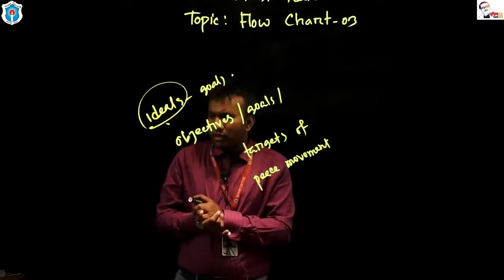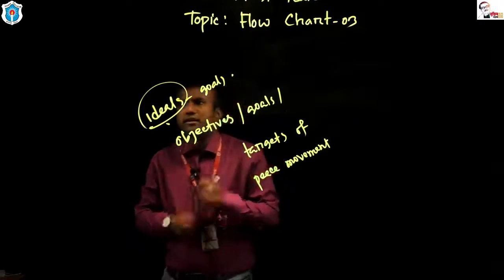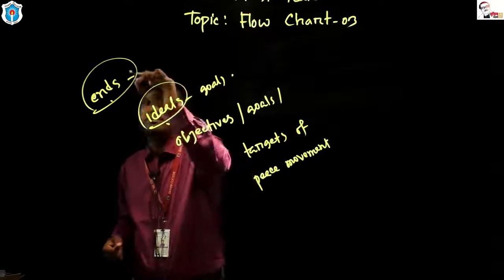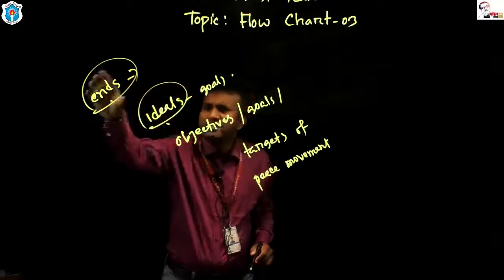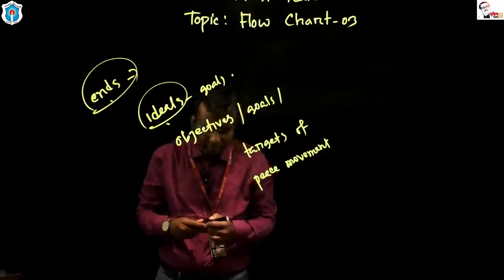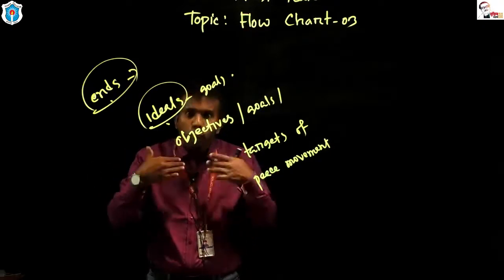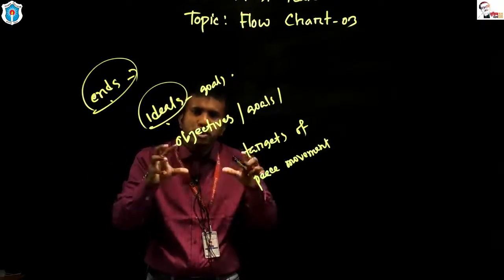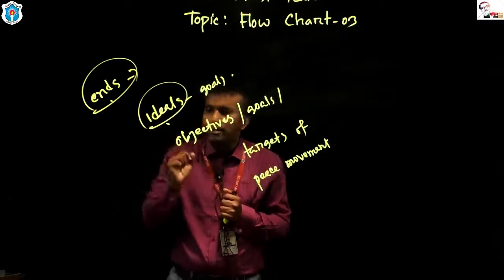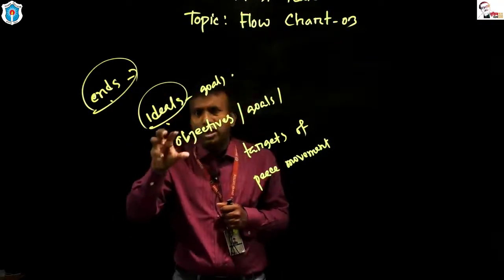Dear students, means to achieve these ends. Look at please here. Another word, ends. Here ends means goals. Ends means objectives. Ends means goals or targets. Okay. So we can say means to achieve these goals. If we want to reach, if we want to ensure these goals, we have some ways. We have some ways. Look at the board or look at the slide, dear students. Means to achieve these ends or means to achieve these goals.